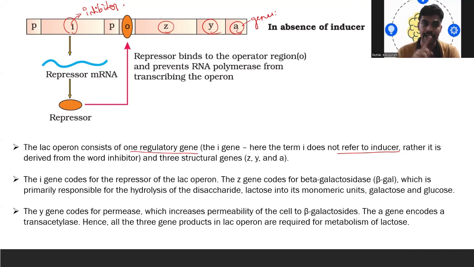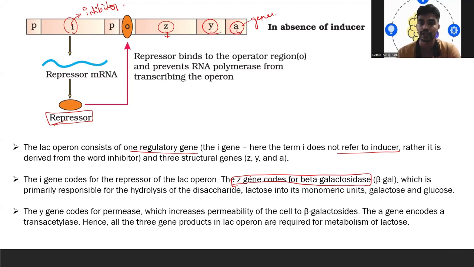The i gene codes for the repressor of the lac operon. The Z gene codes for beta galactosidase, which is primarily responsible for the hydrolysis of the disaccharide lactose into monomeric units, galactose and glucose.